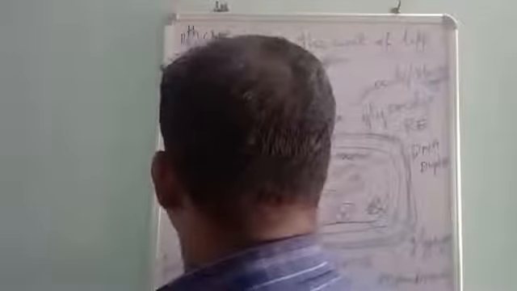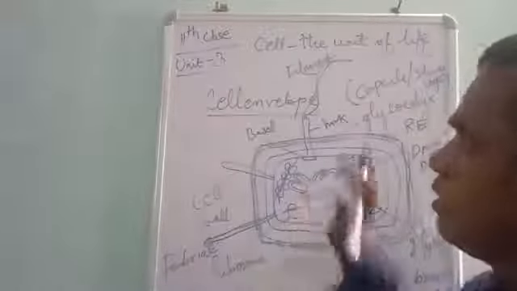This one is a fimbriae. Alright. So this is the rough diagram of the bacterial cell.